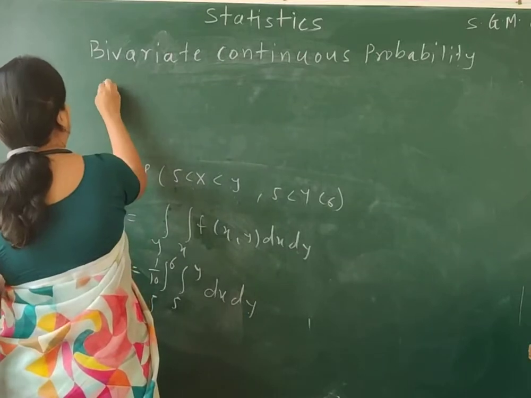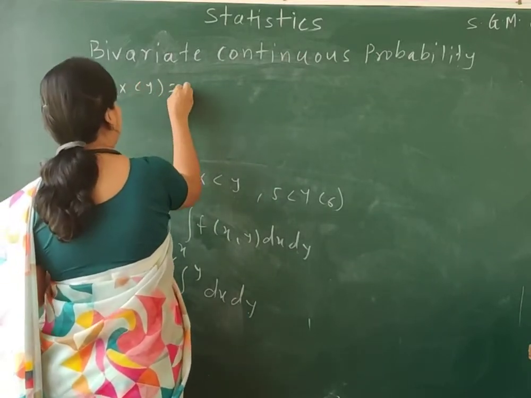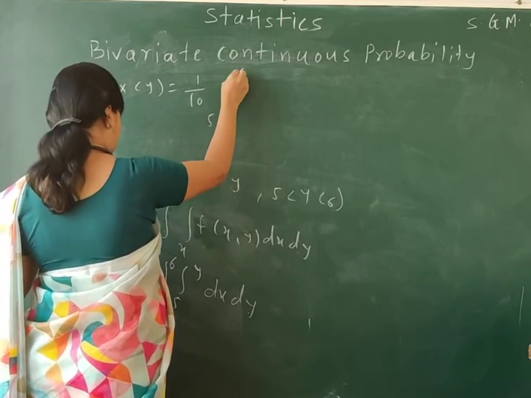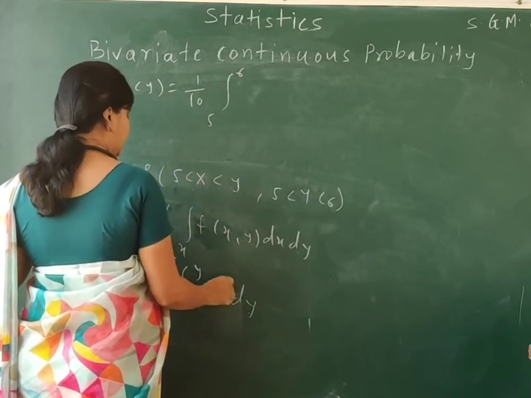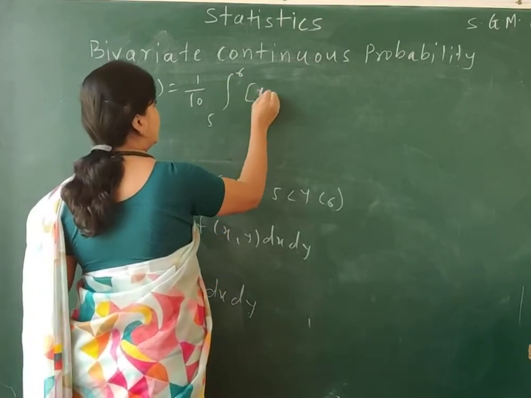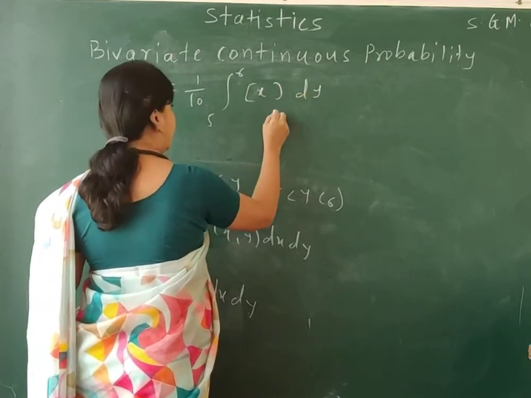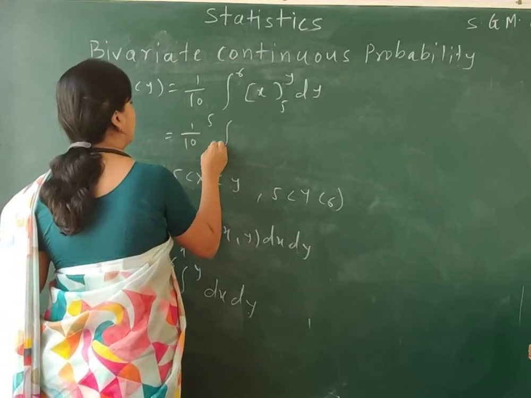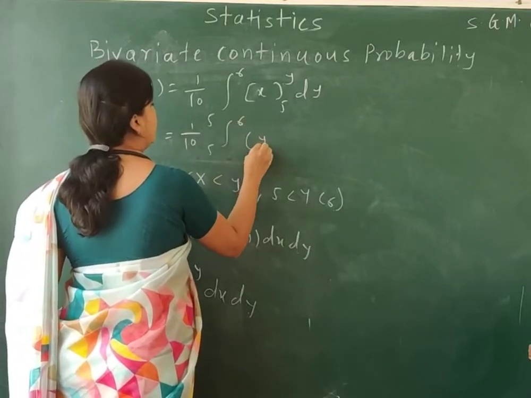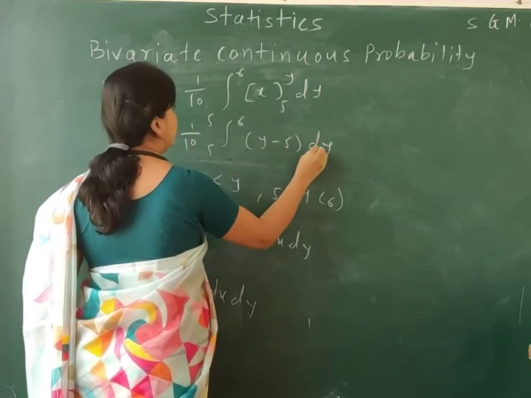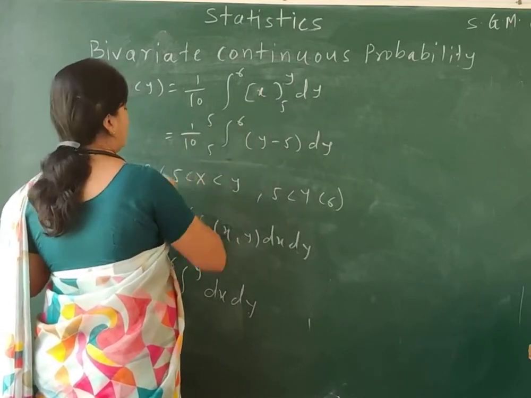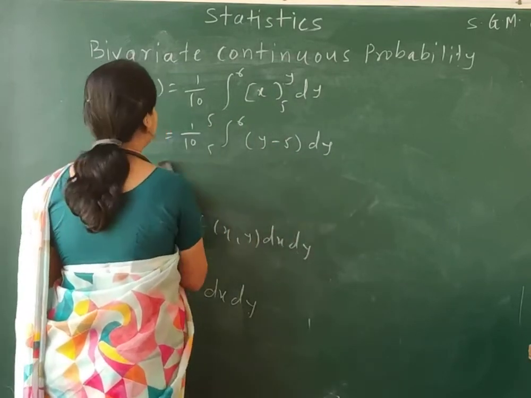So probability of x less than y is equal to 1 by 10, integral 5 to 6, and dx is nothing but the integral of x, 5 to y. So this is nothing but 1 by 10, integral 5 to 6 of y minus 5 dy, subtracting the lower range, so it is minus 5.